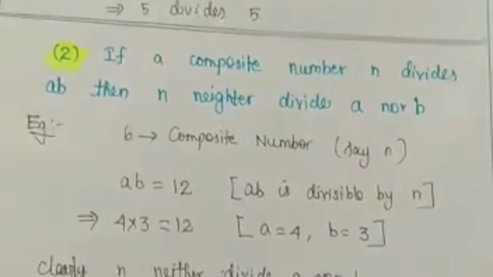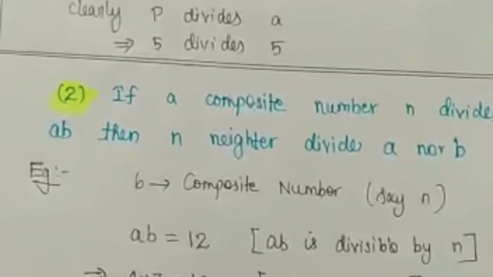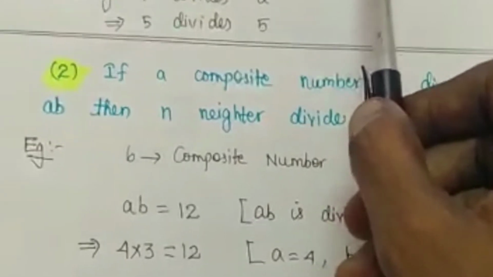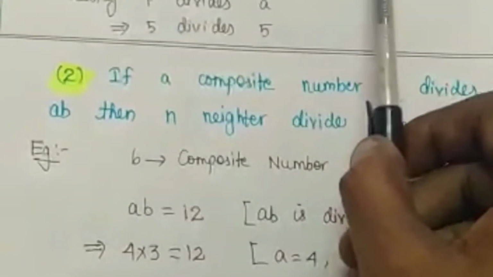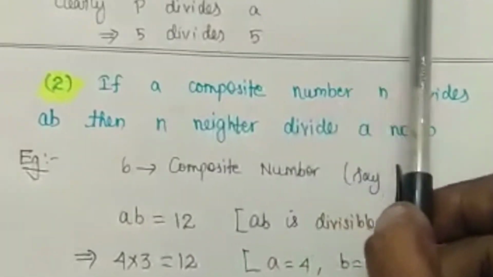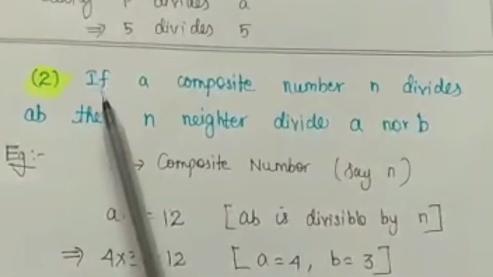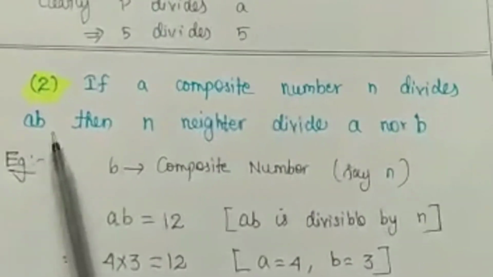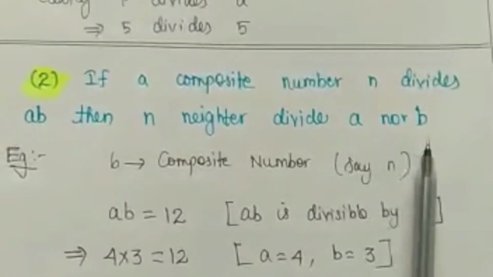Next, we have seen some important results. First result: if a prime number P divides AB, then either P divides A or P divides B. That is, P divides at least one of them. The second result: if a composite number N divides AB, then N need not divide A or B.